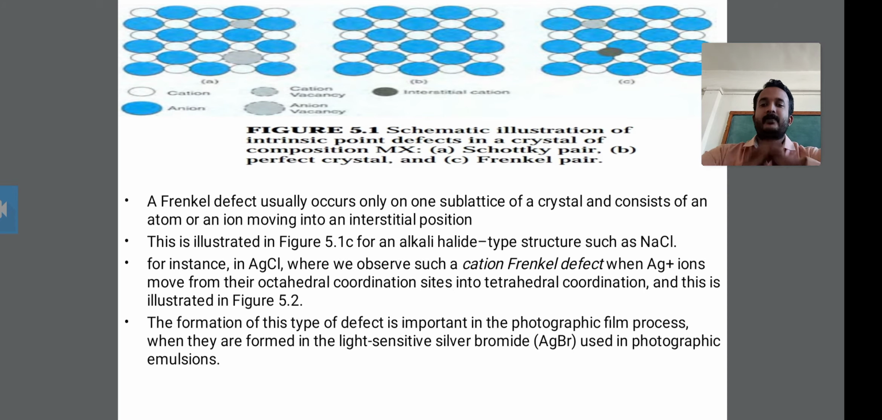The second point is that this is illustrated in figure 5.1c for an alkali halide type structure such as sodium chloride. This 5.1c is a Frenkel pair, and it shows the alkali halide type structure such as sodium chloride. Then secondly, for instance in AgCl, we observe cation Frenkel defects when the Ag+ ion moves from its octahedral coordination site into the tetrahedral coordination, and this is illustrated in figure 5.2.